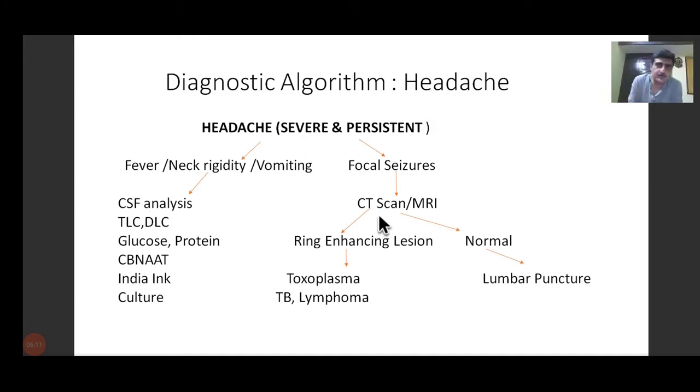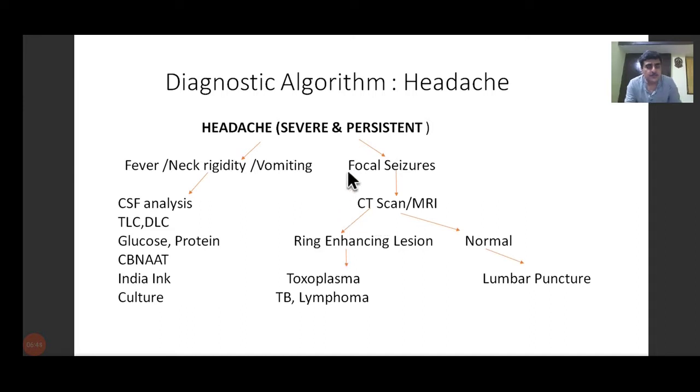So what is the diagnostic approach to a patient with headache? If headache is persistent and severe, we have to look for two important things: whether there is fever, neck rigidity, or vomiting, or another group of patients who may have focal seizures. If the patient has fever, neck rigidity, or vomiting, then the common differential diagnosis we have to consider is meningitis. Meningitis means the infection is involving the meninges of the brain and the spinal cord.